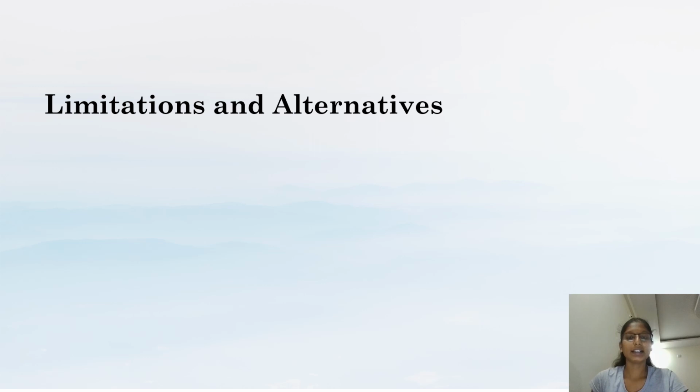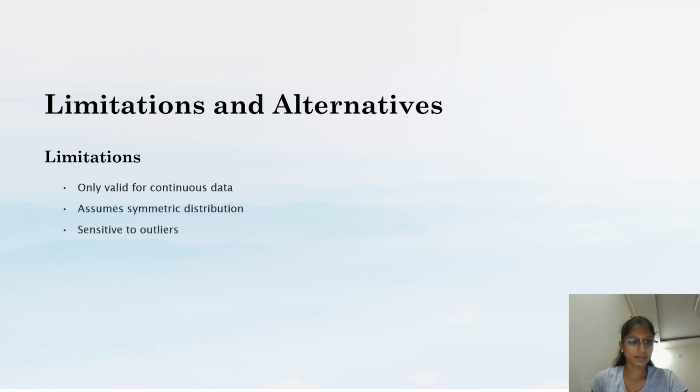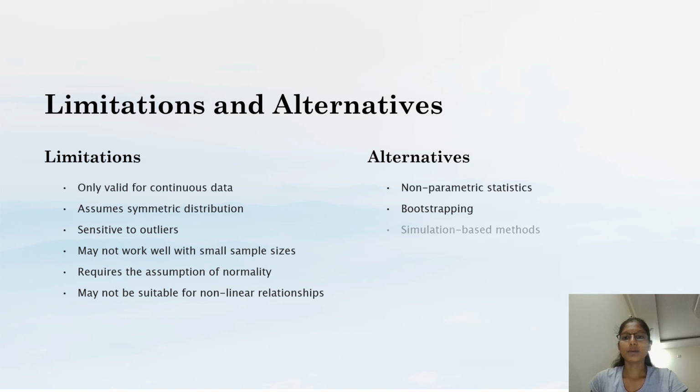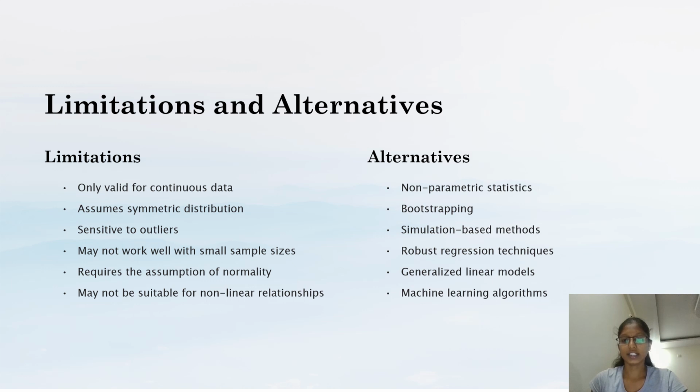Then limitations and alternatives. Limitations: only valid for continuous data, assumes symmetric distribution, sensitivity to outliers, may not work well with small sample sizes, requires the assumption of normality, may not be suitable for non-linear relationships. Then alternatives are non-parametric statistics, bootstrapping, simulation-based methods, robust regression techniques, generalized linear models, and machine learning algorithms.